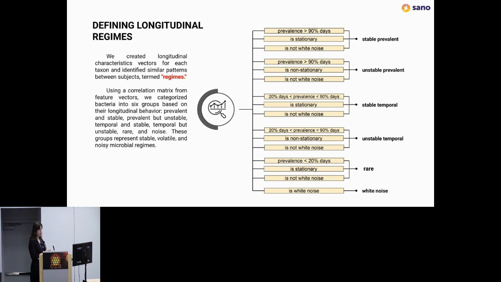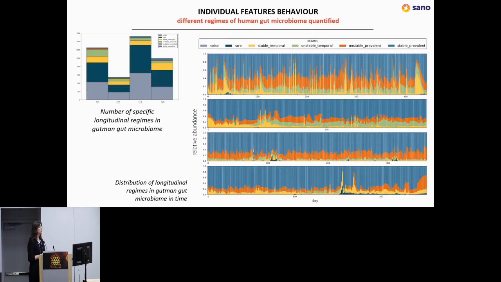And then we have rare and noise bacteria. Here we made the deliberate choice to split them, because rare bacteria are not noise, because white noise is a stochastic process that we cannot predict. But rare bacteria, as I will show you in a second, are bacteria that also appear due to some events and then disappear. So we wanted to see how much of all of these regimes we have in the gut microbiome.